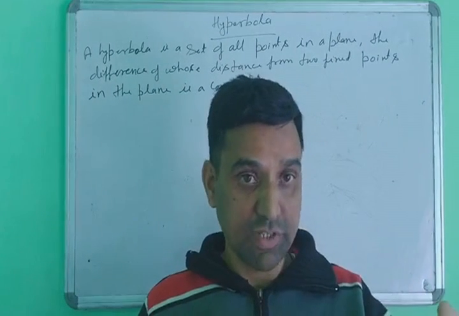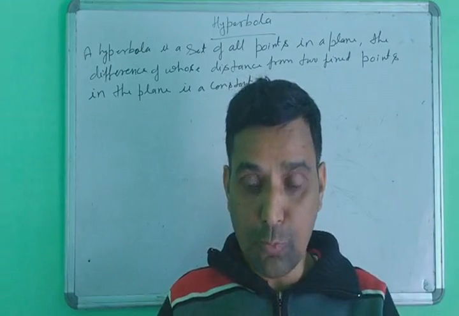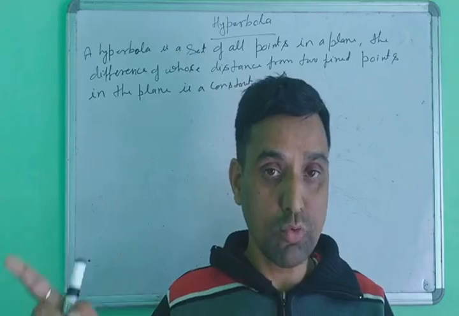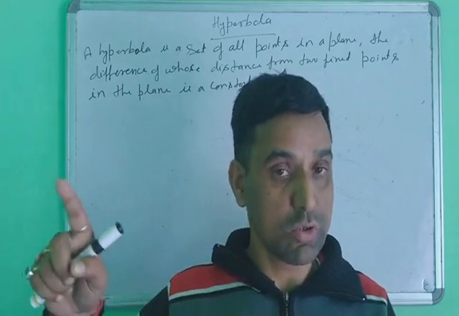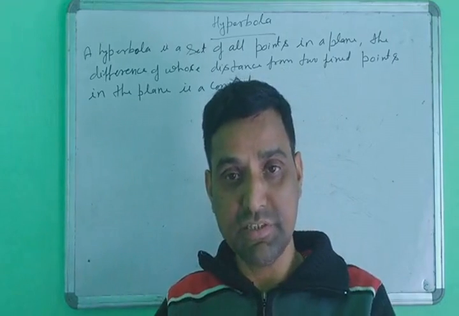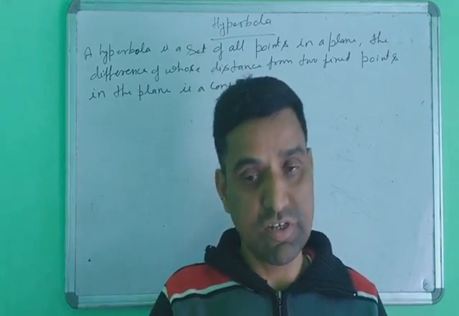First we focus on the definition of the ellipse: the set of all points for which the sum of the distances from two fixed points is constant. The definition of the hyperbola is the same, but in one place it differs. In the ellipse we have the sum, but here we use the word difference.